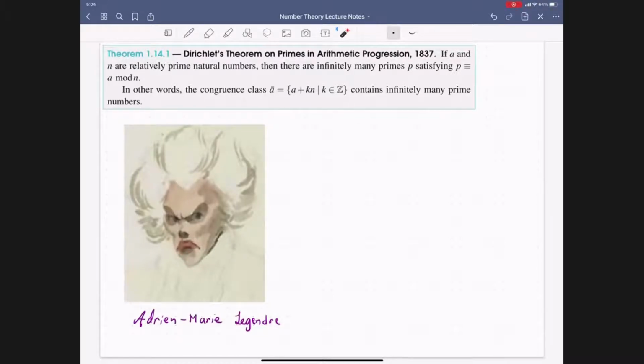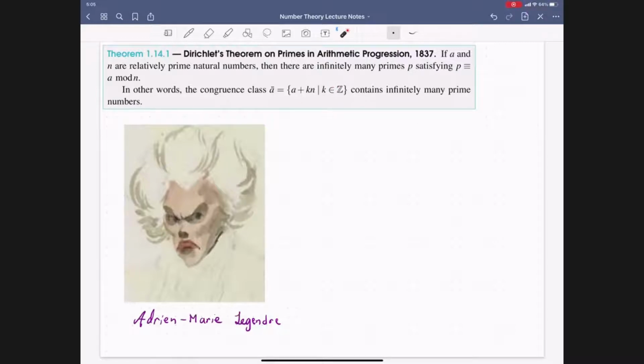But what happened with Legendre's proof, and the reason it was incorrect, is that he assumed the following result, which would not be proven until 1837 by Peter Dirichlet in his thesis. And what it says is, if you have a natural number a and n that are relatively prime, then there are infinitely many primes p such that p is congruent to a mod n. So we call this Dirichlet's theorem on primes in arithmetic progression. Another way of saying this is that the congruence class of a, which is equal to a plus kn, where k ranges throughout the integers, contains infinitely many prime numbers.